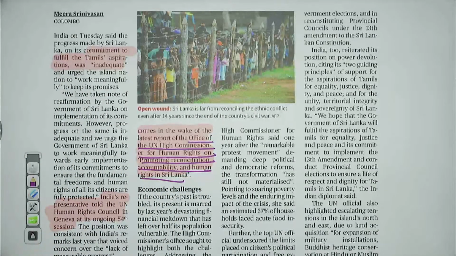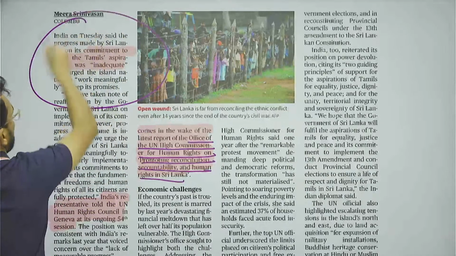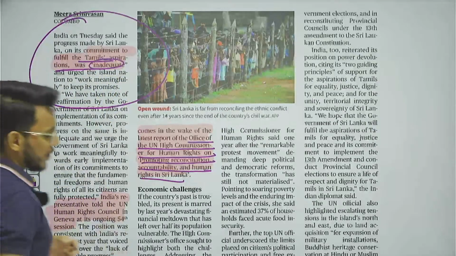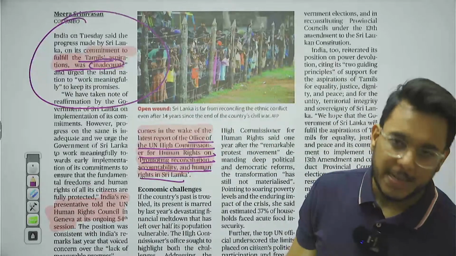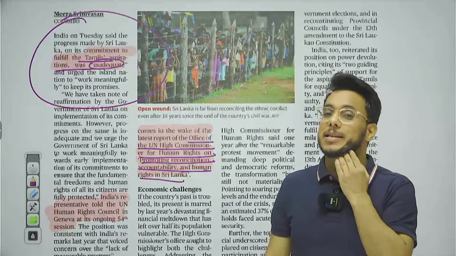Now, as the human rights violation issue is being investigated in Sri Lanka, fine, India has stated that the progress made by Sri Lanka to fulfill the Tamil aspirations was inadequate. Now, guys, this is just the statement that has been made by India, that the progress is inadequate. Now, the question comes: why is the progress inadequate?